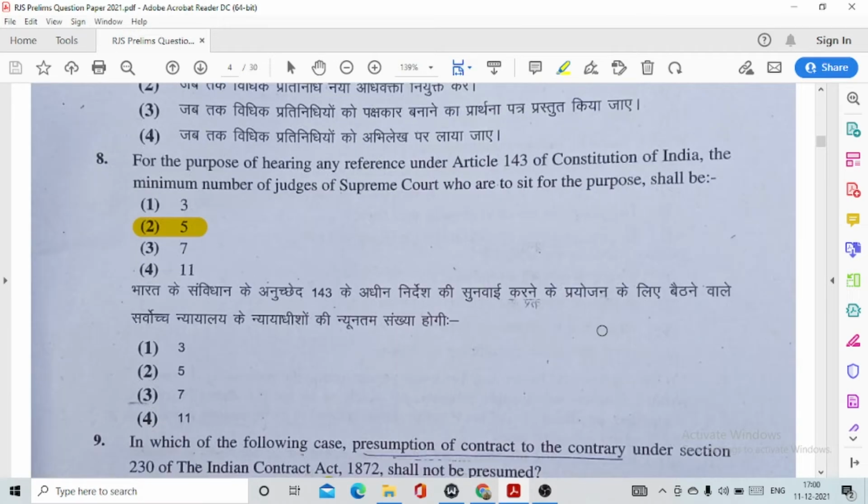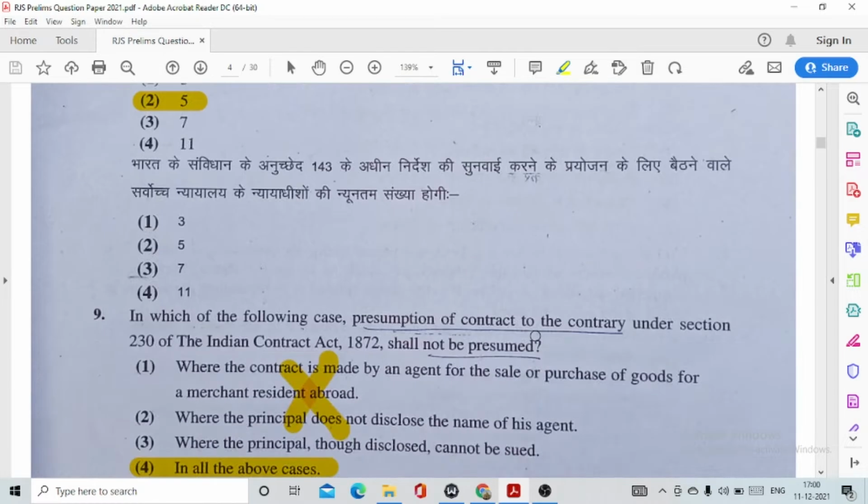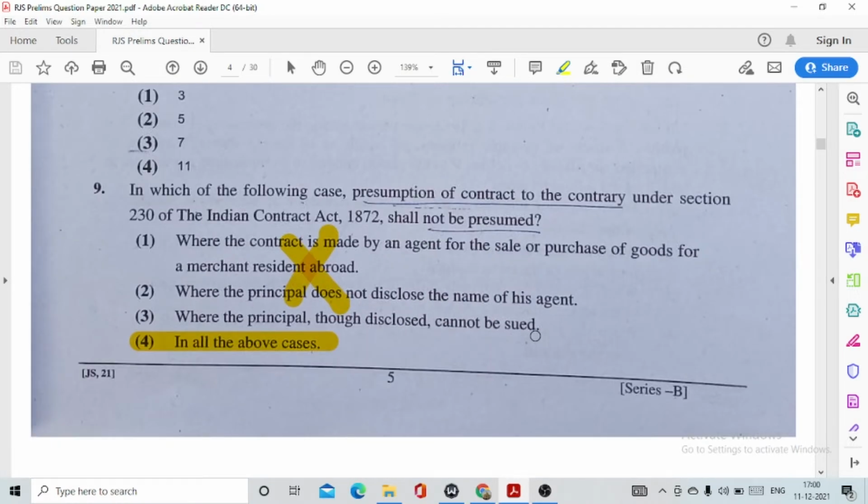Question number 8, for the purpose of hearing any reference under Article 143 of the Constitution of India, the minimum number of judges of the Supreme Court who are to sit for the purpose shall be option number 2, 5. Question number 9. Now this is a wrong question.